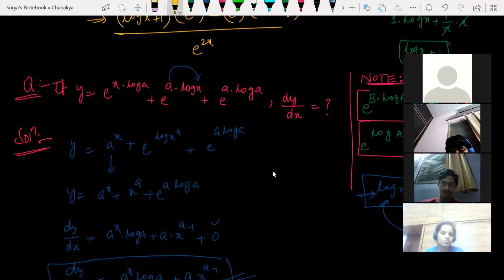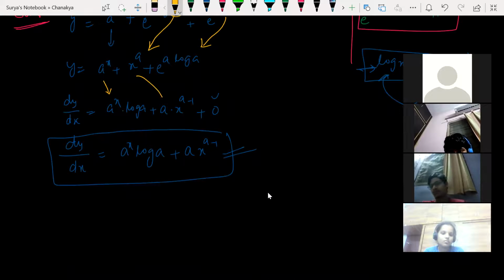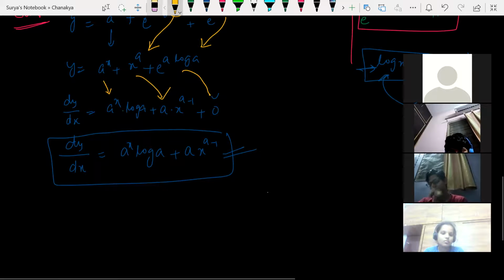This one can be written as e to the power of log x to the power of a, which can be written as x to the power of a only. e to the power of a into log a can be written as this one as it is. Now a to the power of x as it is, I'm writing a to the power of x into log a. So this into this is 0.